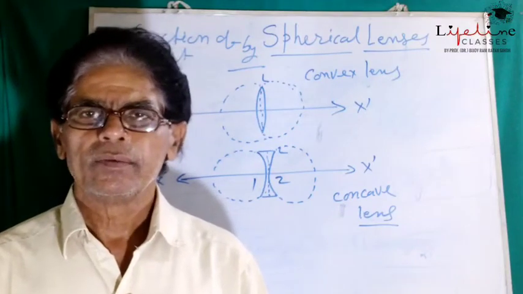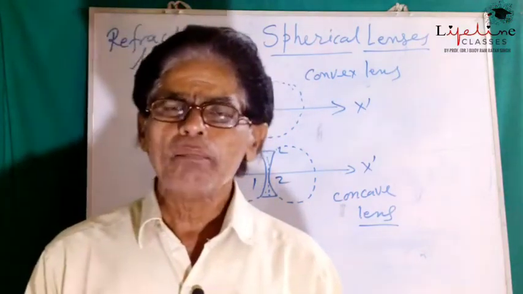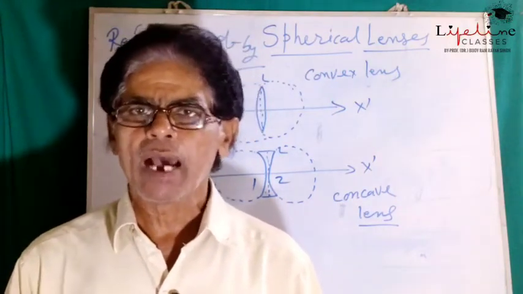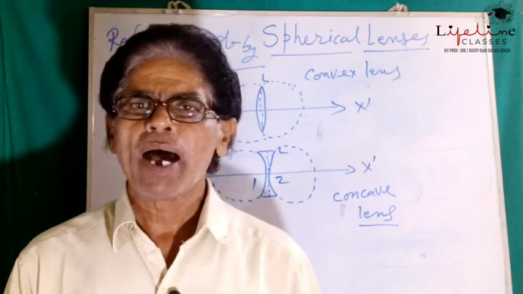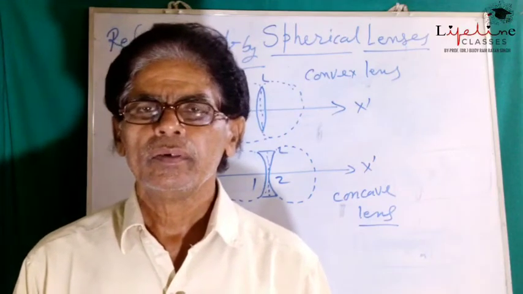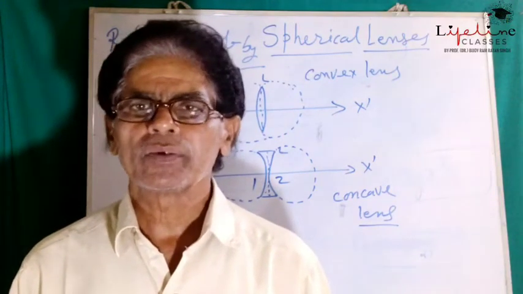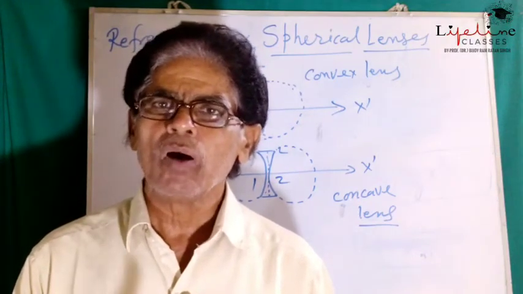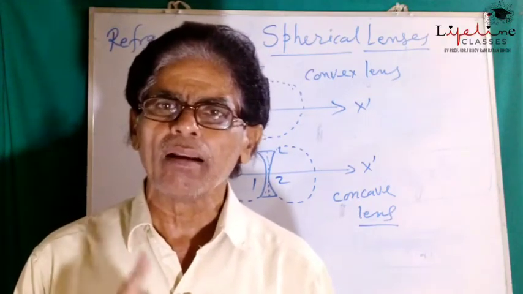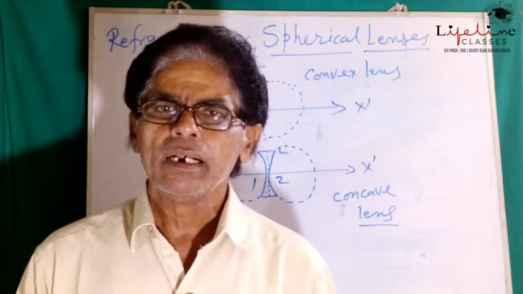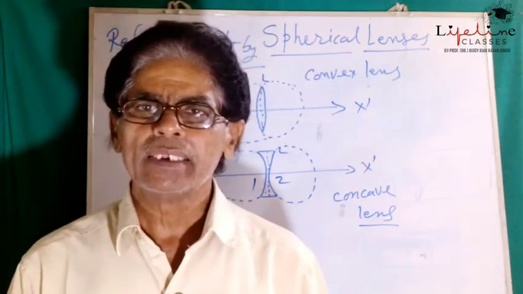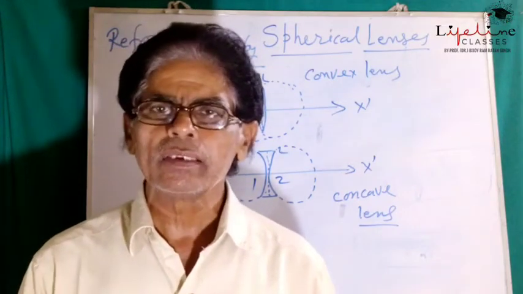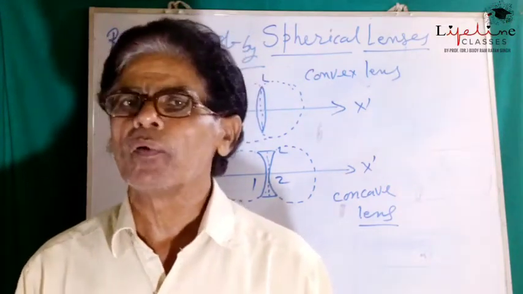in case of convex lens, the parallel beam of light or the rays parallel to the principal axis after refraction pass through the principal focus, means the parallel ray of light to the principal axis after refraction through the convex lens passes through the principal focus.